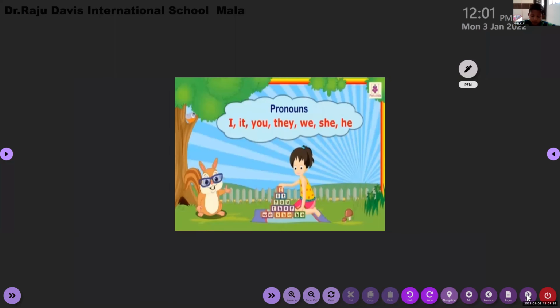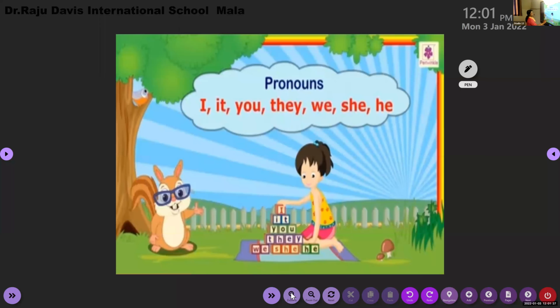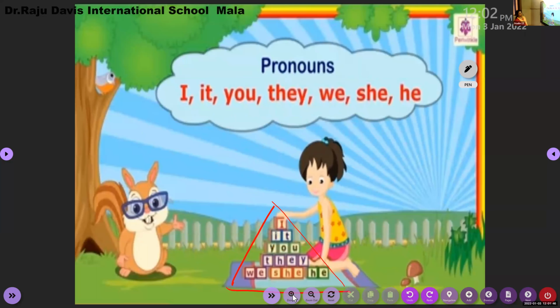I wanted to show you that triangle brick being constructed by the girl. Can all of you see it? If you learn in this way, it will be much easier for you, my dear children. So I, it, you, they, we, she, he. Clear to all of you? I, it, you, they, we, she, he. She has made a triangle. Clear to all of you?